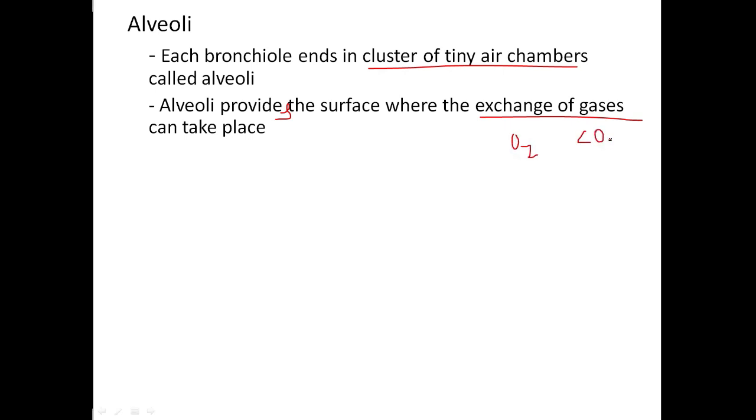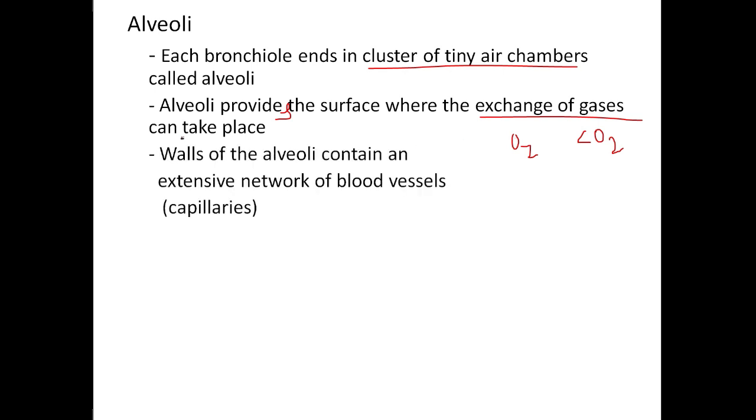So we know that for our cellular respiration, we need oxygen to break down the food particles and to release energy. For this, oxygen has to enter into the blood, because blood is the only thing which can reach from our head to toe. So the oxygen enters into the blood vessels in the alveoli. So gaseous exchange takes place in the alveoli.